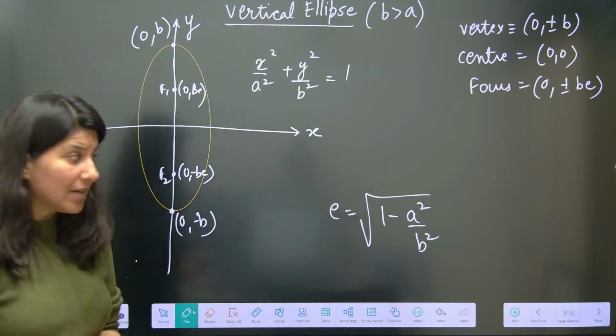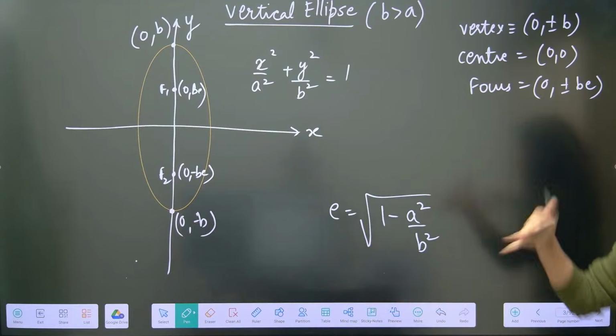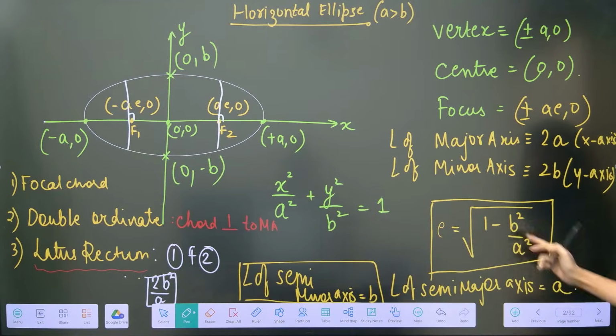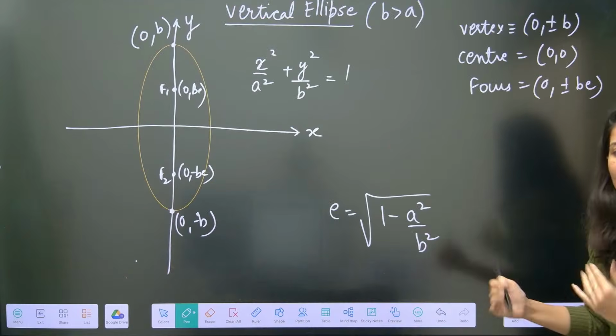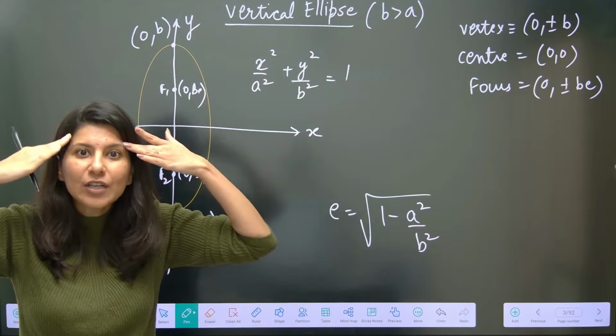Now, you must be wondering, ma'am, hold on. You are giving two different formulas of eccentricity. What are you doing? On the previous page, you wrote 1 minus b square by a square. Here, you wrote 1 minus a square by b square. If you're going to go like this, we are going to get confused.